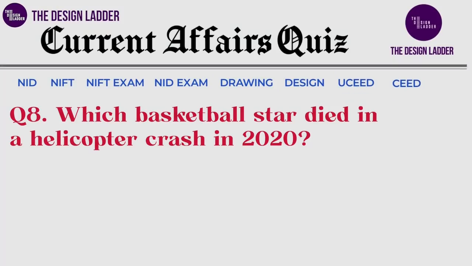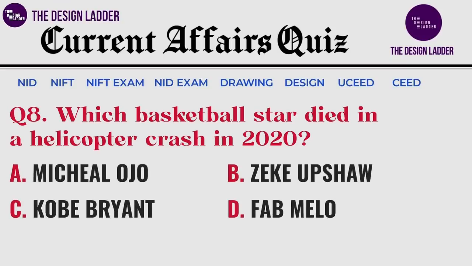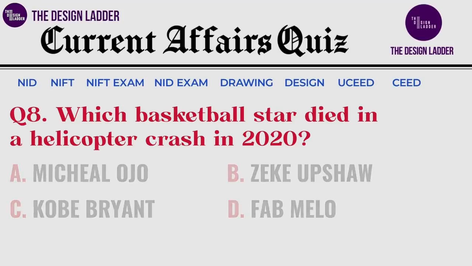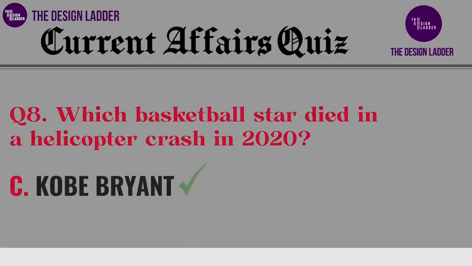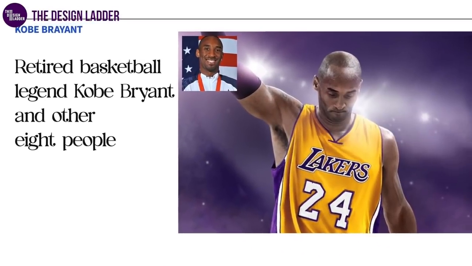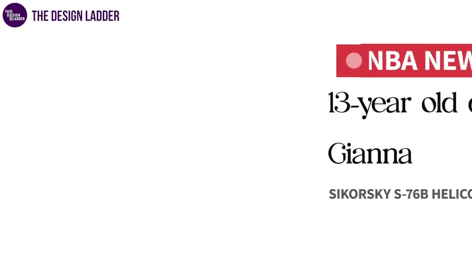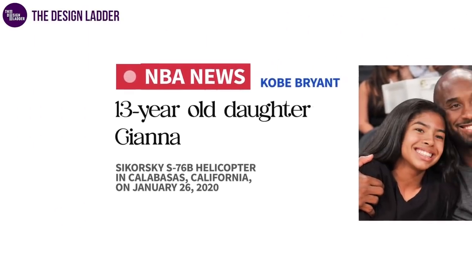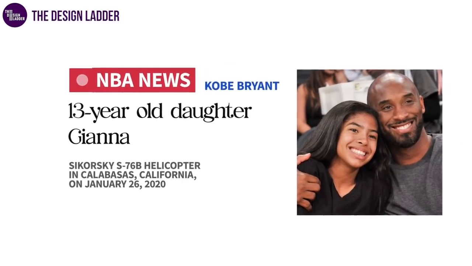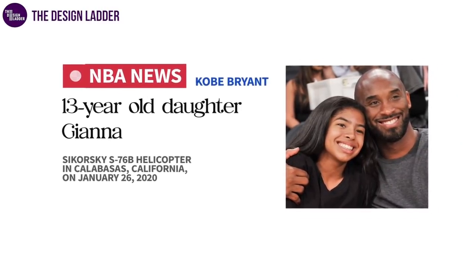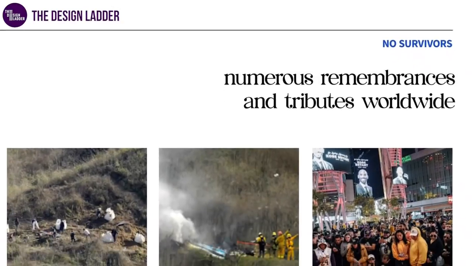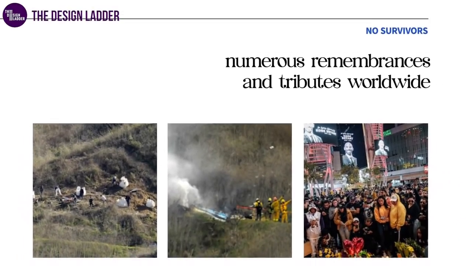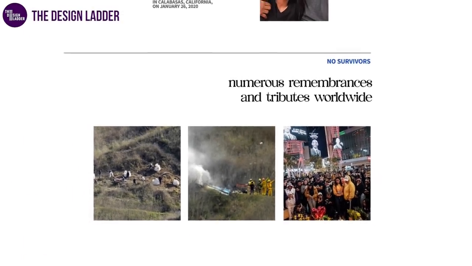Which basketball star died in a helicopter crash in 2020? And your options are: the correct answer is Kobe Bryant. Retired basketball legend Kobe Bryant and 8 other people, including his 13-year-old daughter Gianna, were aboard a Sikorsky S-76B helicopter that crashed in California on January 26, 2020. Unfortunately, there were no survivors, and the tragedy sparked numerous remembrances and tributes worldwide.